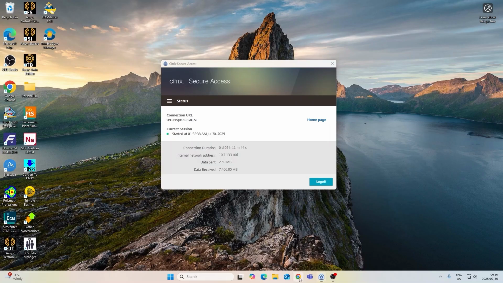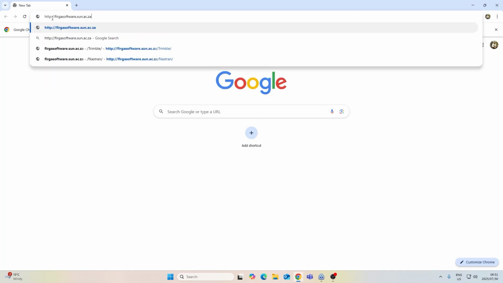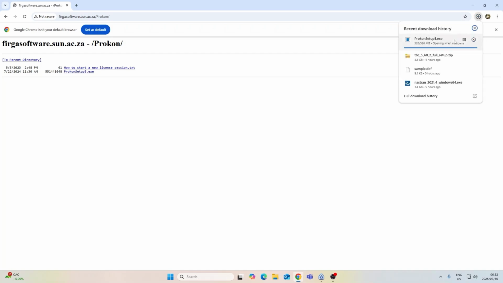Make your way to Google Chrome or any web browser and enter the following address. Click on the Prokon folder. Now select the following to download the file. Once downloaded, make your way to the Downloads location and click on the Setup file.